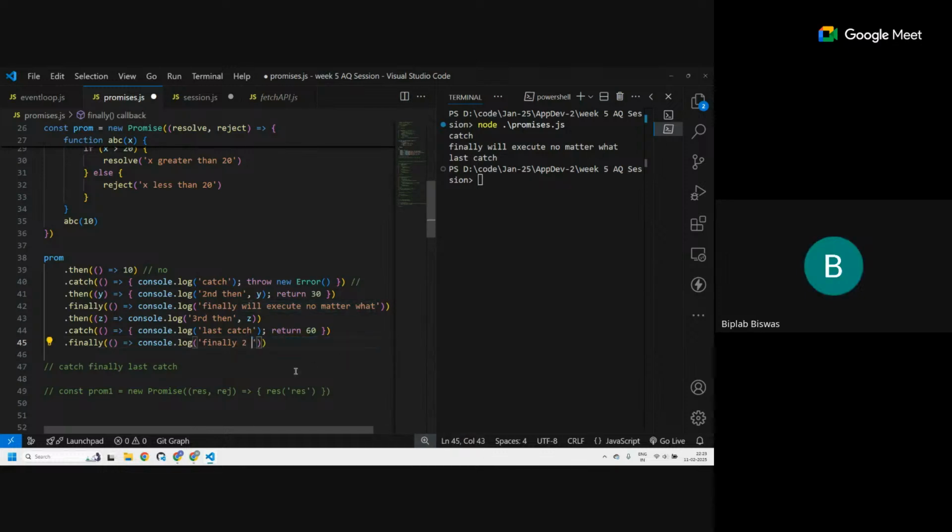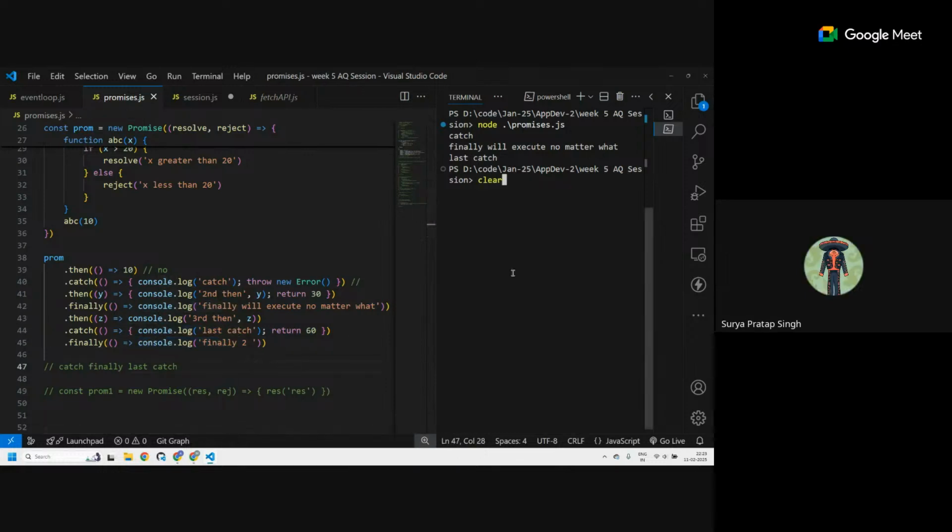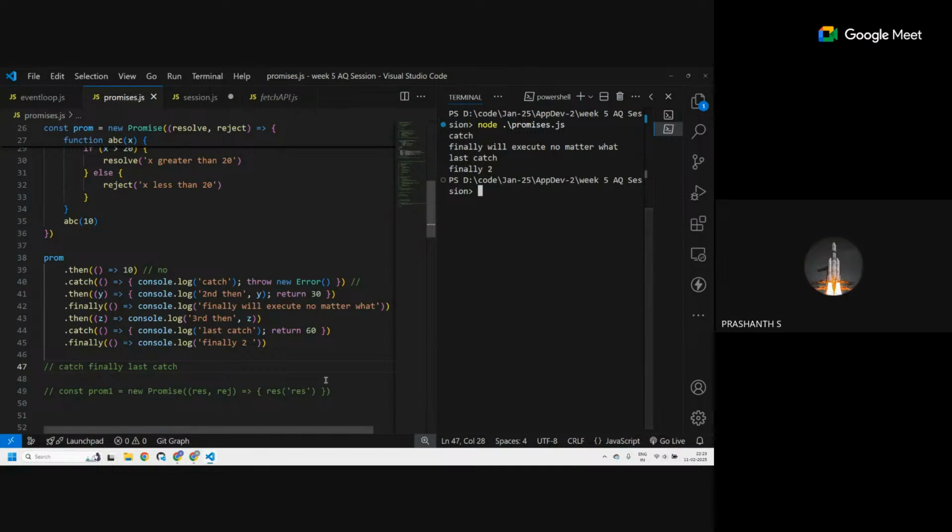It will get executed. Catch will execute. This will execute. Yeah, I need to compare with Java. Let's see. Okay, you can see catch, finally, last catch, and then finally two. Sir, why are line numbers 41 and 43 not getting printed?